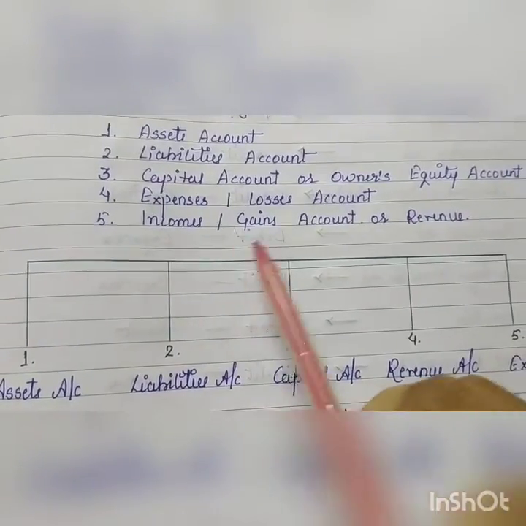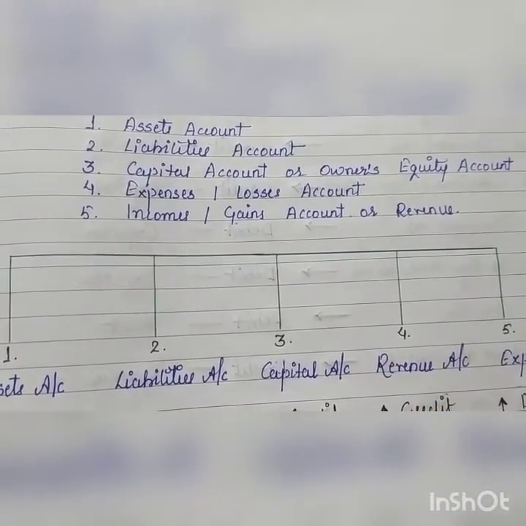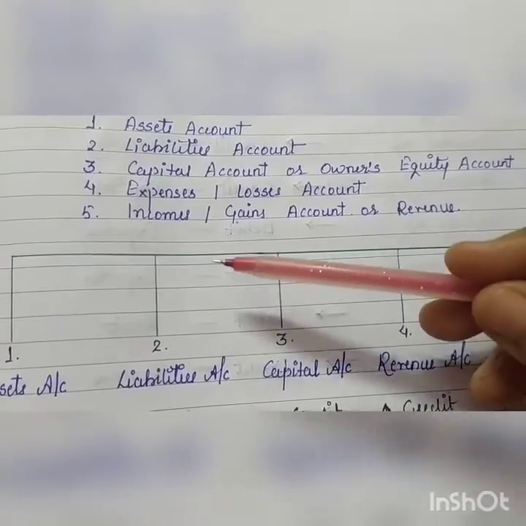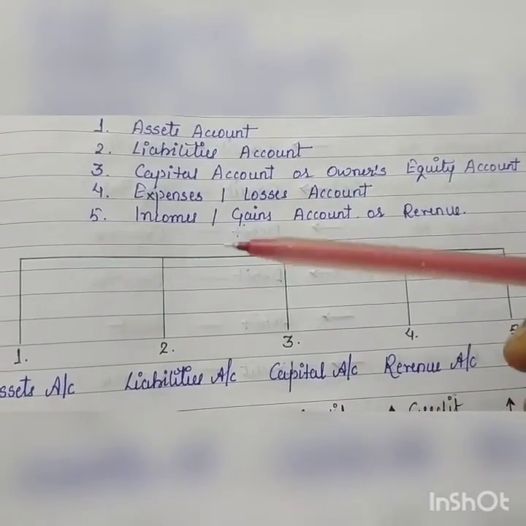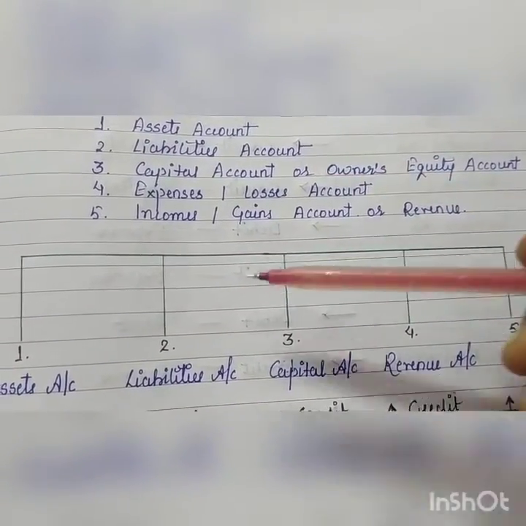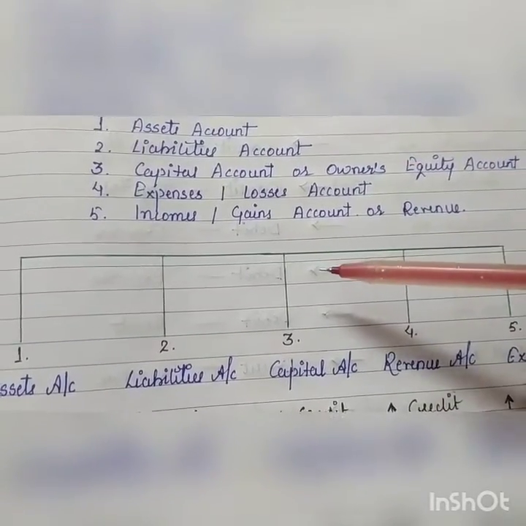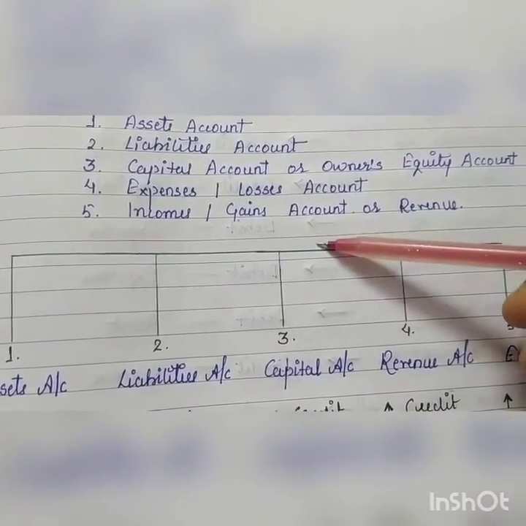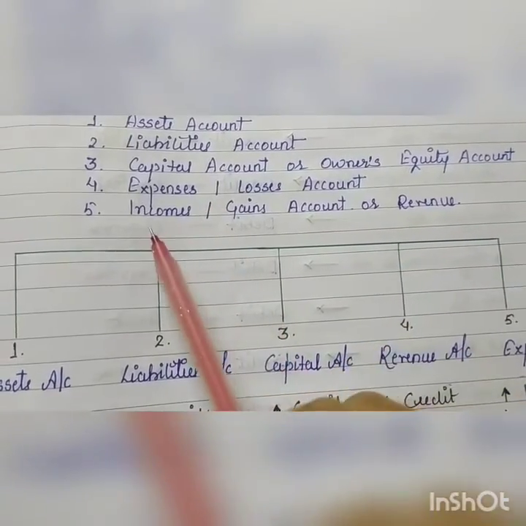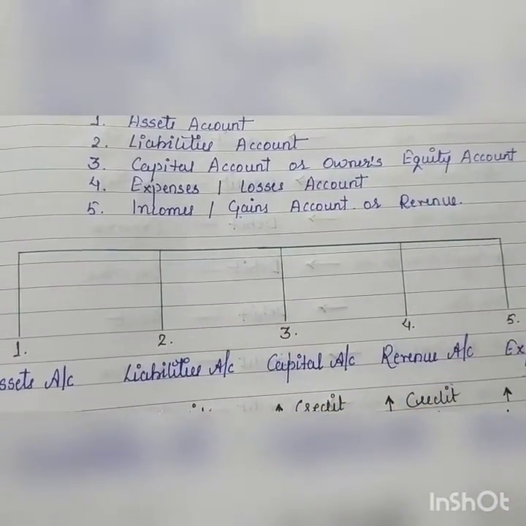Last is income or gain, or you can say revenue account. Examples are sales, for example rent received, commission received, interest received. Okay, discount received comes under the last category, that is revenue account.